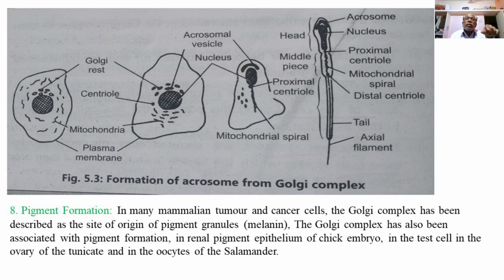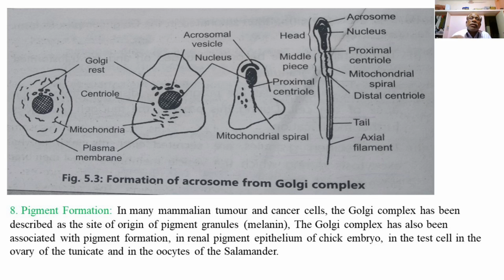So there are several changes taking place in the process of spermiogenesis, during which the Golgi bodies also play their role in providing the acrosomal material in the form of acrosomal vesicles. These steps represent the formation of the acrosomal vesicle from the Golgi bodies containing different enzymes.